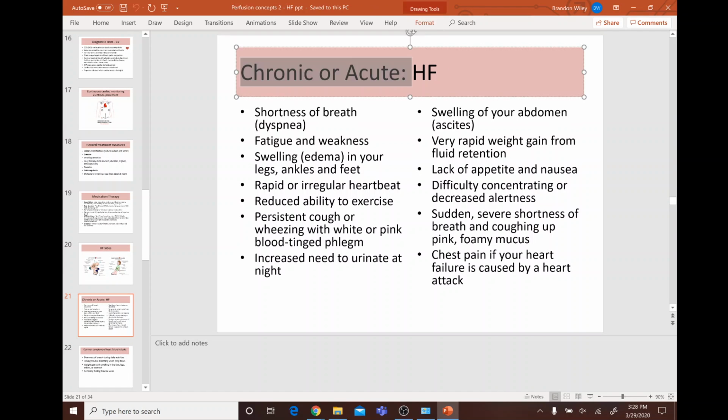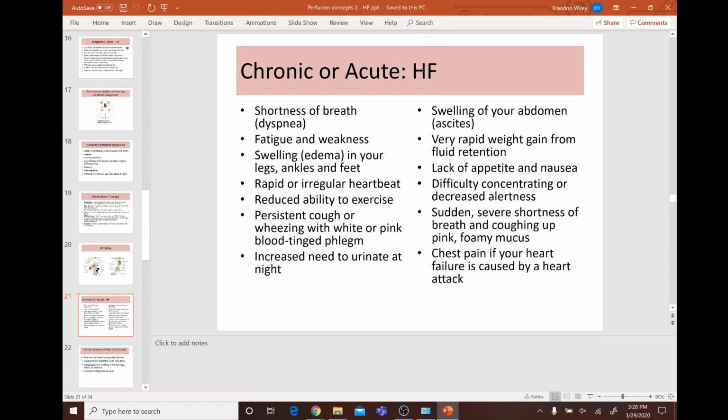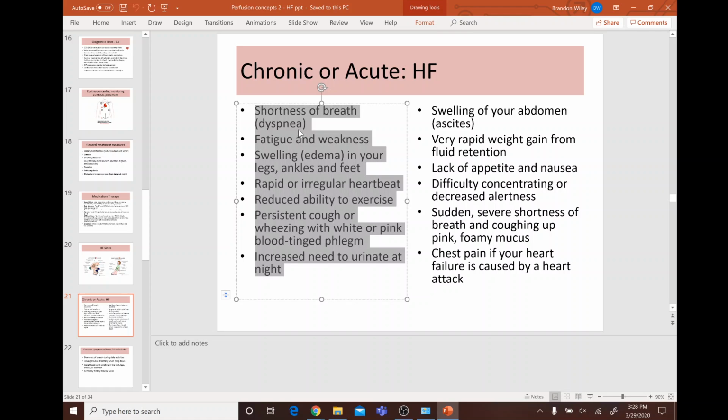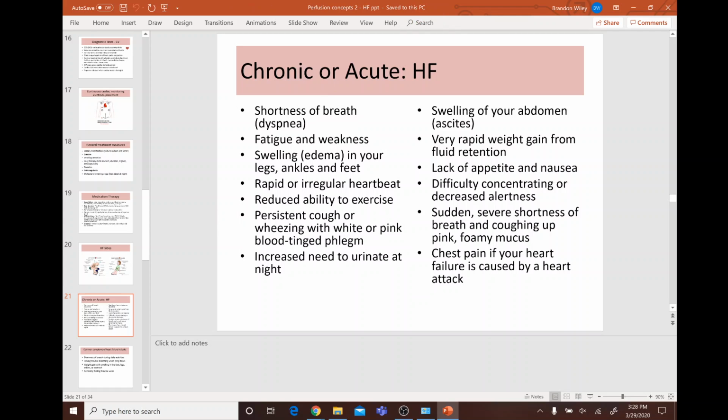So, chronic or acute heart failure. If you have chronic heart failure, you're going to have shortness of breath or dyspnea, fatigue and weakness, edema, rapid heart rate, reduced ability to exercise. You're going to have a pink, blood-tinged phlegm cough, and increased need to urinate. What do you think you'd have if you have acute heart failure?